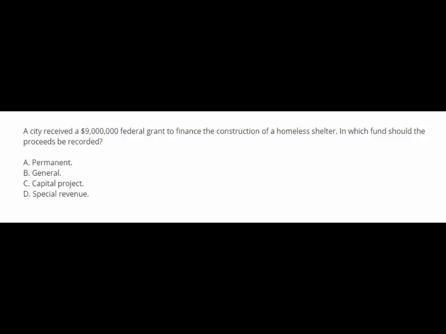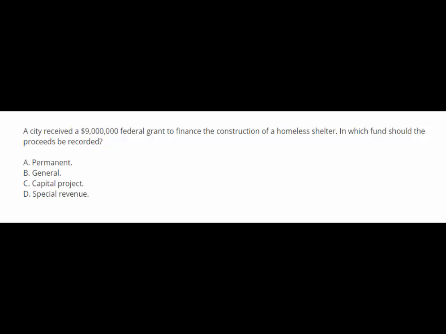Now, A is incorrect because permanent funds account for resources that are restricted to the use of earnings, not the principal though, for the benefit of the government or its citizens. So an example here is a perpetual care fund for a public cemetery. B, the general fund, is also incorrect because the general fund accounts for all financial resources except those required to be accounted for in another fund, and only one general fund gets reported.